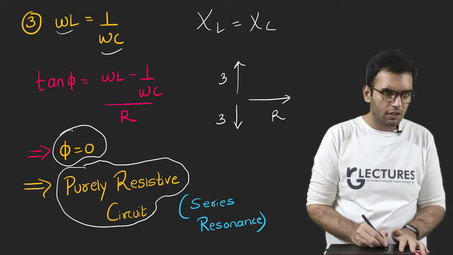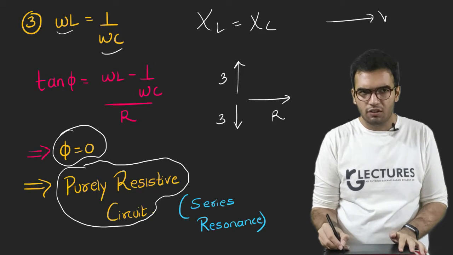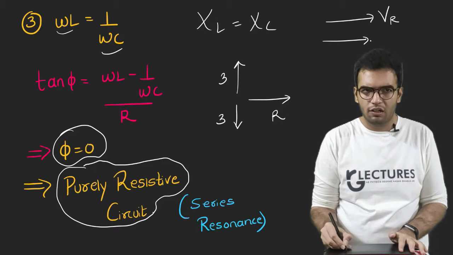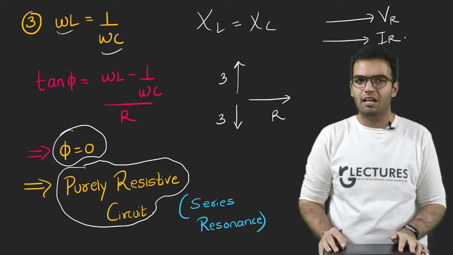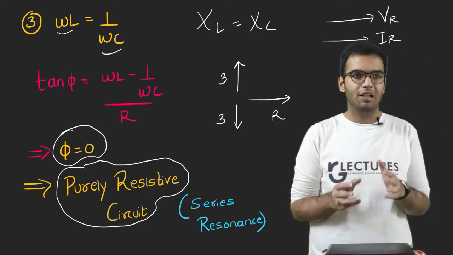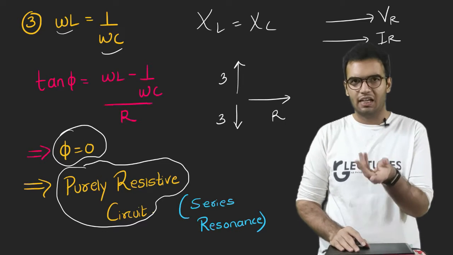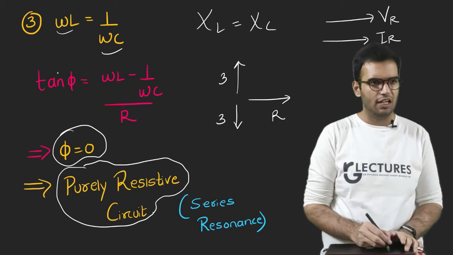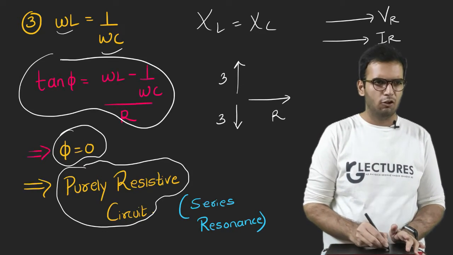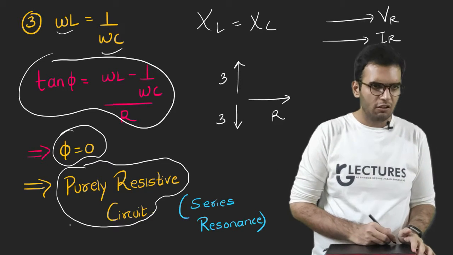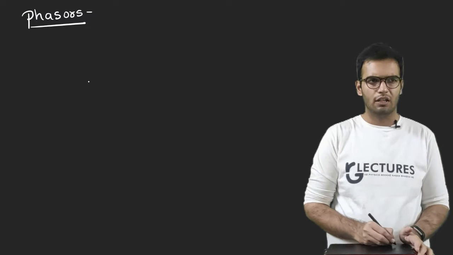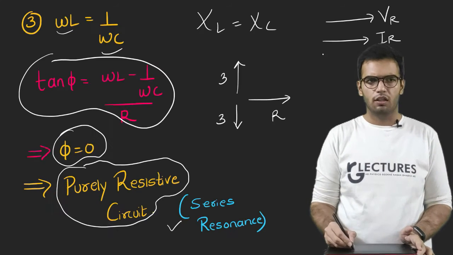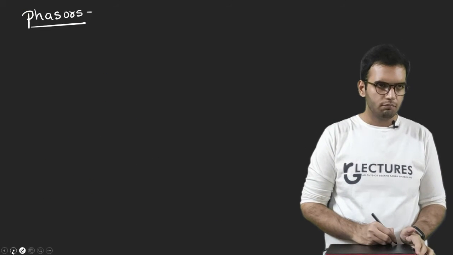So the phase difference here is 0. If the voltage is in this direction, the resultant current will also be in the same direction. But of course it is not as simple as that, because the elements L and C are still connected, and this is my phase angle, not so important. This condition is called series resonance. This will be the phasor.